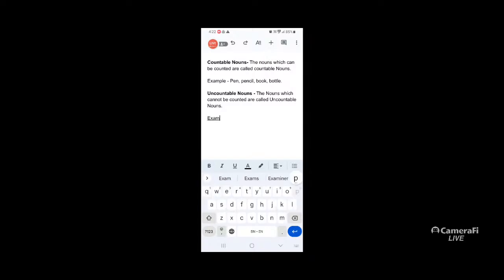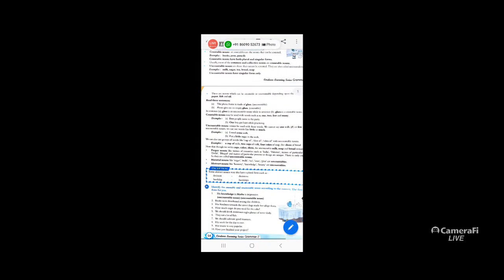An example is milk, we cannot count milk. Then we have water, we have oil. So these are the things that cannot be counted. So this is what a countable noun and an uncountable noun are.